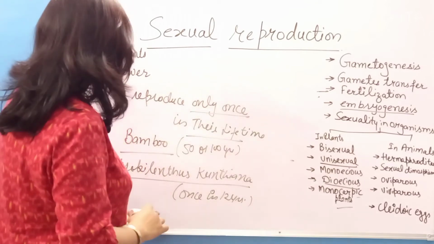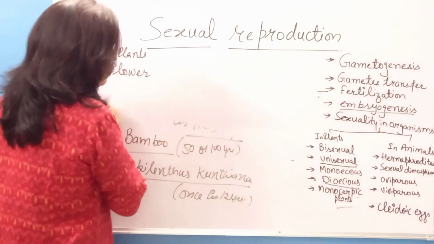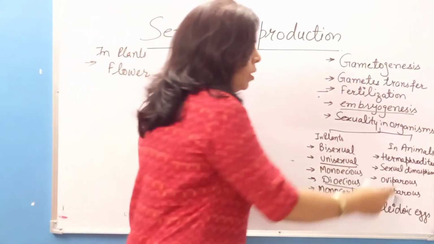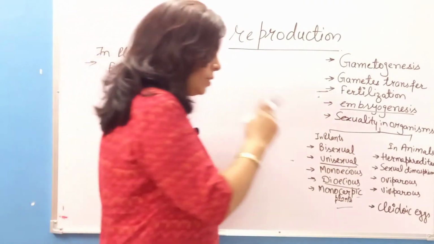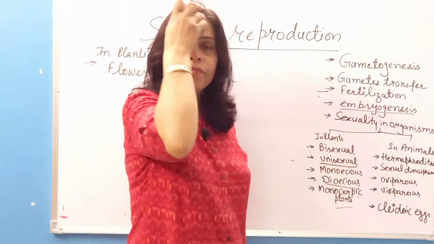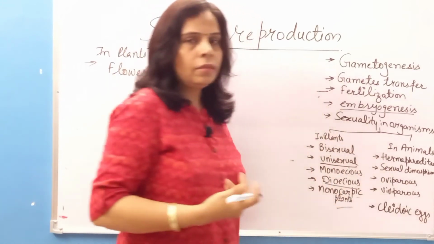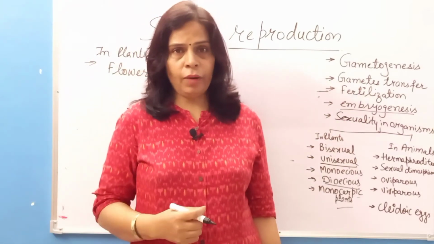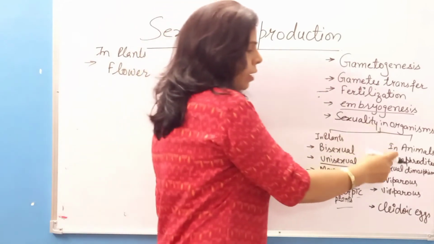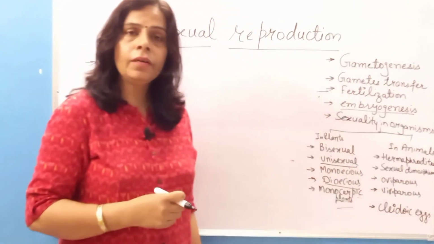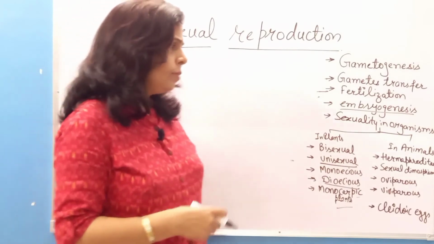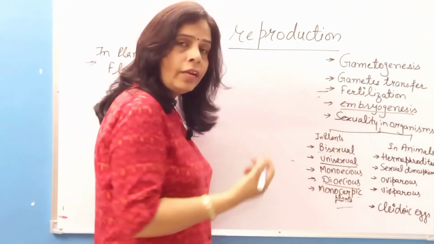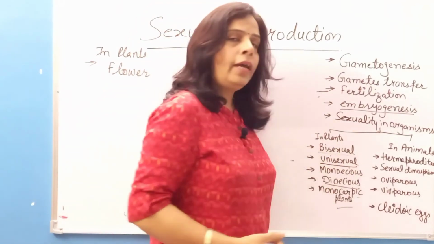Now let us see what these conditions are named in animals. In animals we come across the term hermaphrodite. If the term bisexual is used in case of plants, then the term hermaphrodite is used in case of animals. It means if an animal is bearing both male and female reproductive parts, then it is known as a hermaphrodite. Here we can take the example of earthworm. The lower organisms show hermaphroditism, right? So the bisexual term in plants is equivalent to the hermaphrodite term in case of animals.